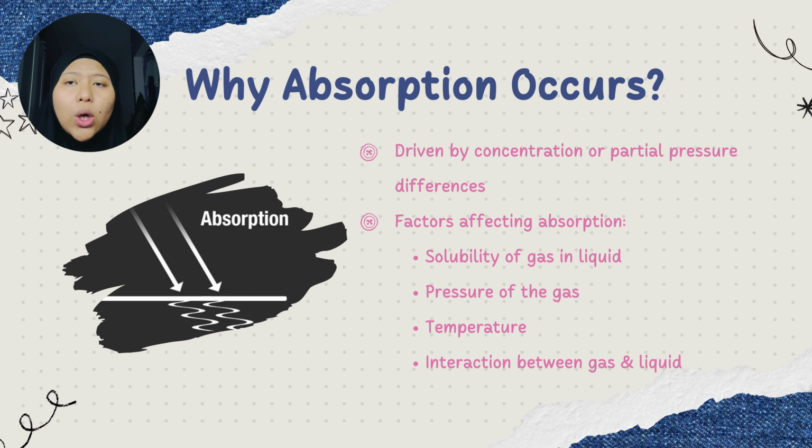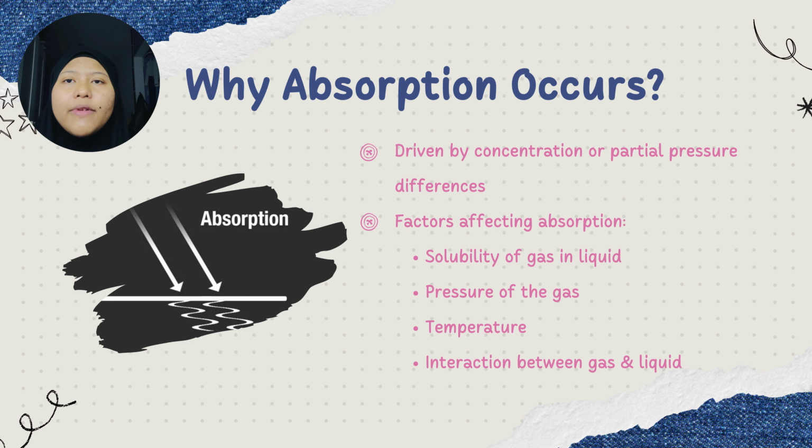Why does absorption occur? Absorption occurs due to concentration difference or partial pressure difference between the gas phase and the liquid phase. Gas molecules naturally move from a region of higher concentration or higher partial pressure to a region of lower concentration until equilibrium is achieved.